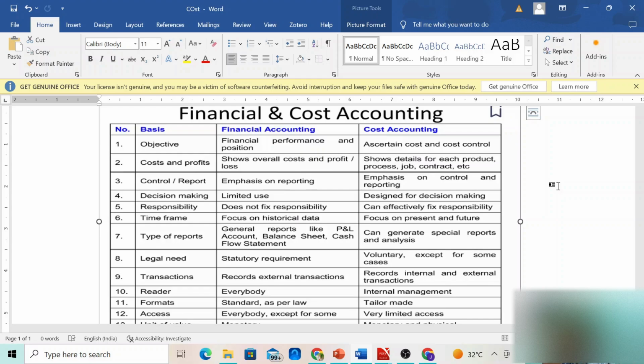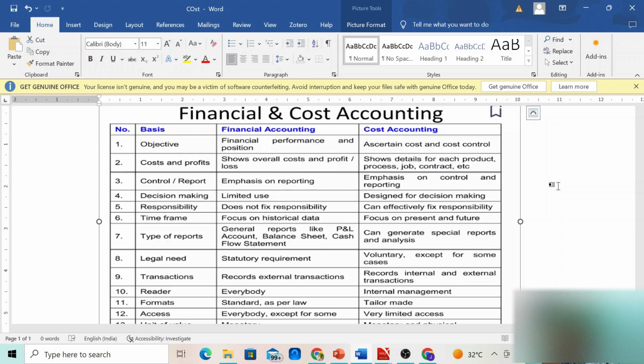So when we look at the time frame, in financial accounting we have profit and loss account and balance sheet. All the data that is presented in financial accounting, say profit and loss account or in the balance sheet, covers the information that has happened in the past. So what has happened would be presented, so that we'll be looking at the historical data.